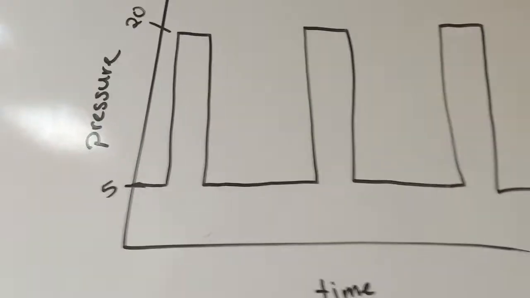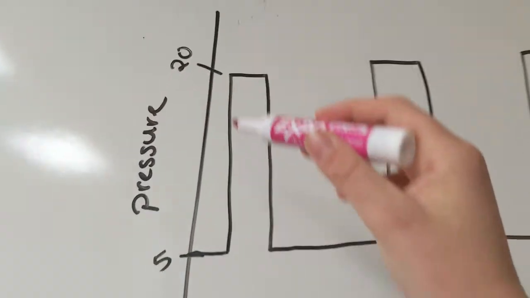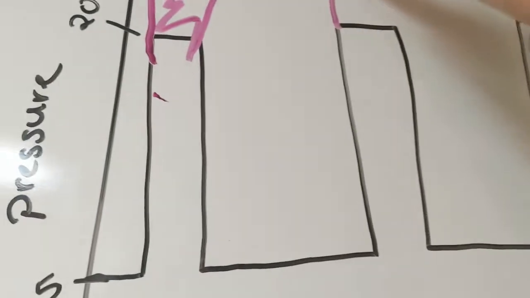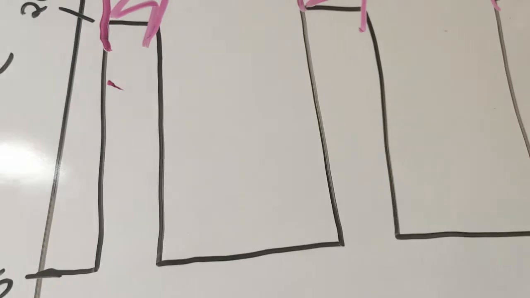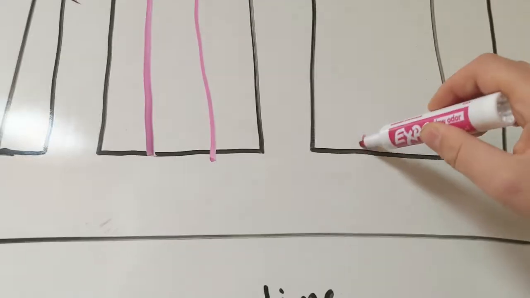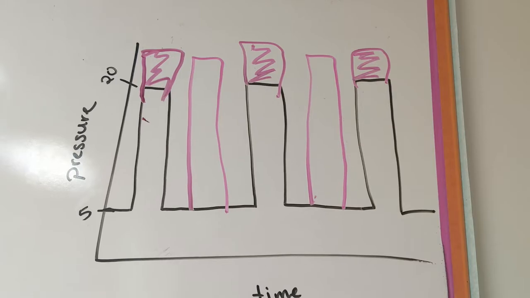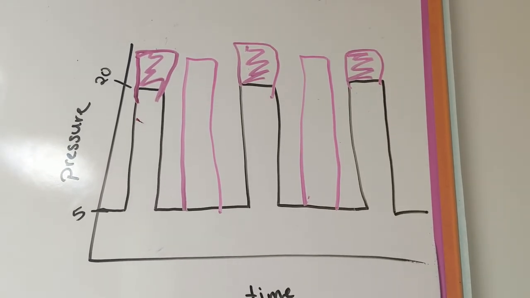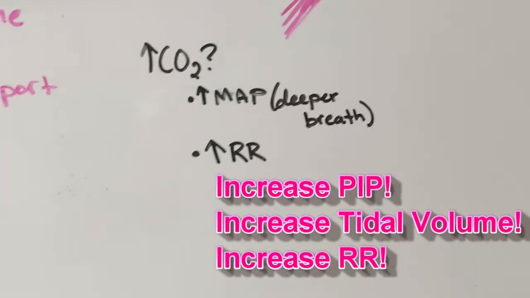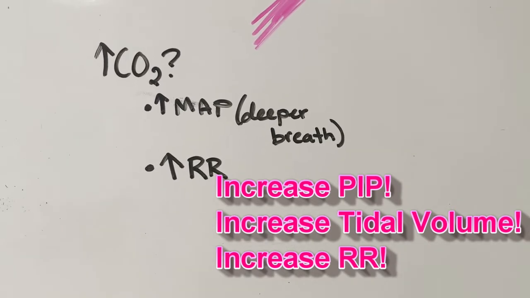So to demonstrate, we have our normal ventilator graph, which is time and pressure. And so if we were to increase our MAP in some ways, let's increase our pressure here and increase the number of times that we are breathing, then that would hopefully help us breathe off some of that CO2 by taking deep breaths and more frequent breaths. So if we have a high CO2, we want to take a deeper breath and increase our respiratory rate.